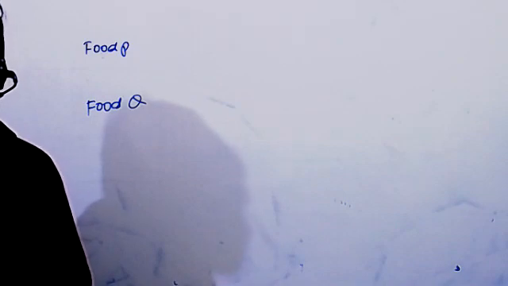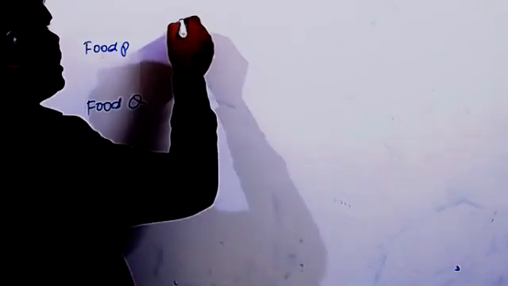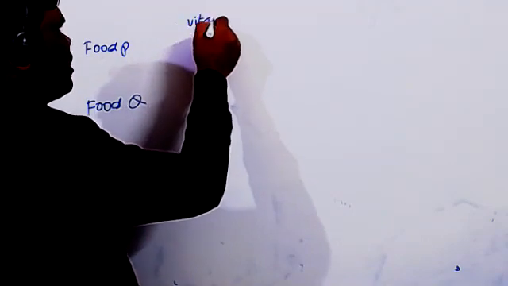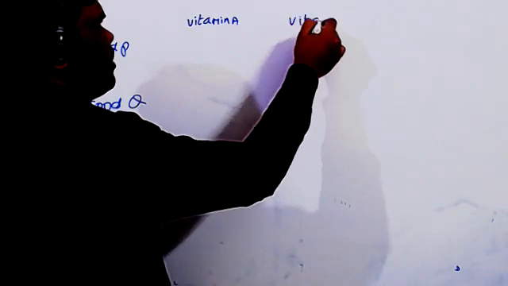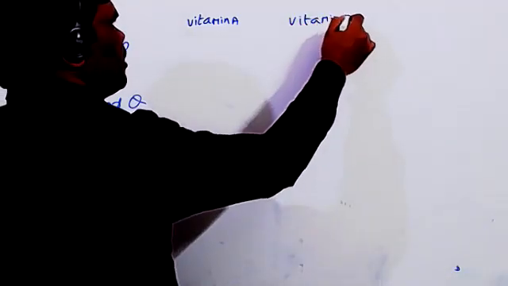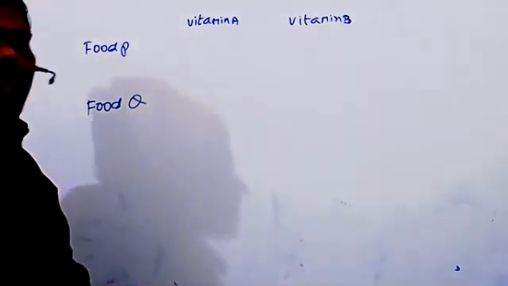We generally have two foods here. You can take food P as one thing and food Q as the second thing. Is that correct now? In this, the food contains two different vitamins, that is vitamin A and vitamin B. So here you can write vitamin A and vitamin B. I think the total cost is also given now.